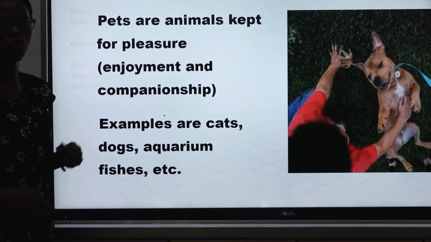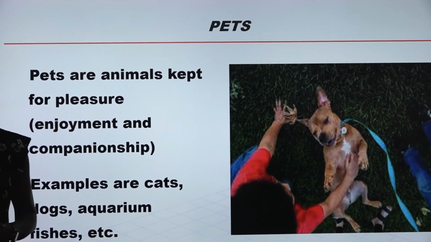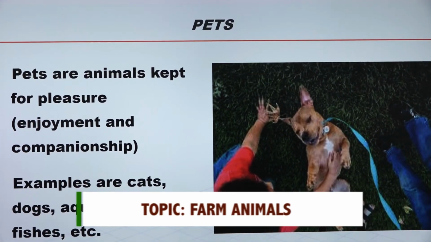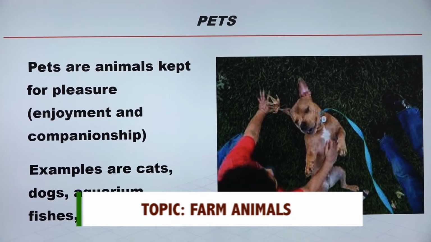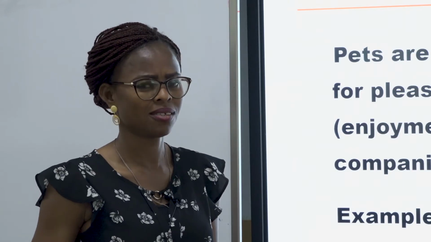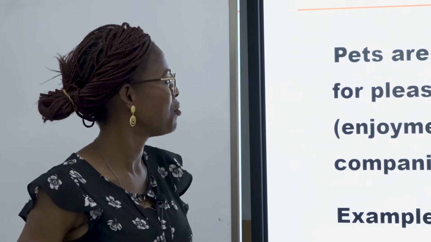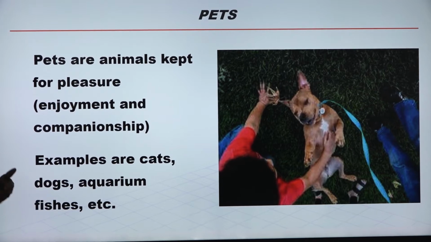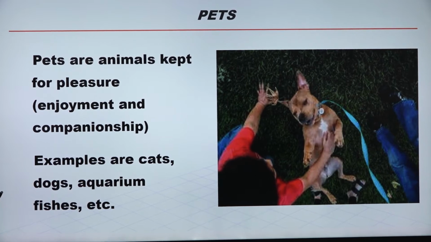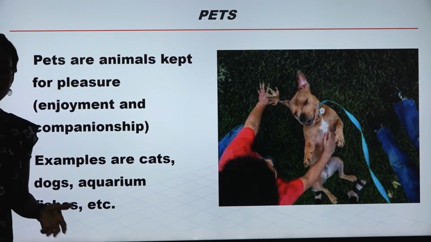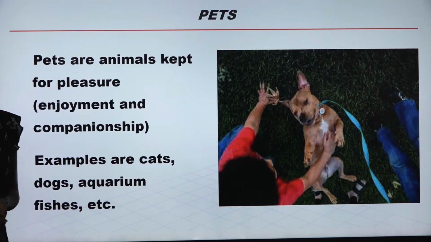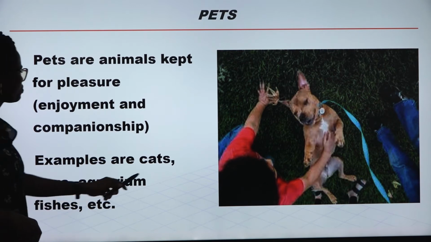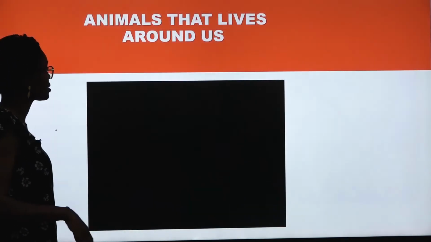Another of the forms of farm animal we're looking at is what? Pets. Do you have pets in your house? Oh, maybe one right in your living room. I used to have a friend that had a cat as a pet. What do you have? I'm sure you're mentioning them already. Why do you keep them? You keep them for pleasure, don't you? Yes, to keep you company. That's why you keep them, as companionship. And also for what? For enjoyment. Examples are cats, dogs, even aquarium fish. You can keep fish in an aquarium and they can serve as what? Pets to you.